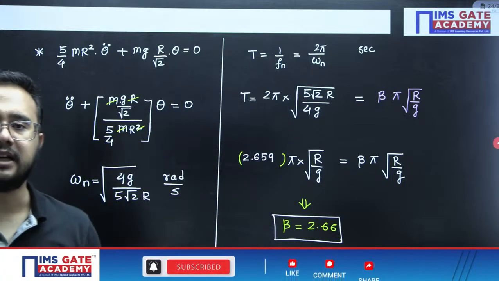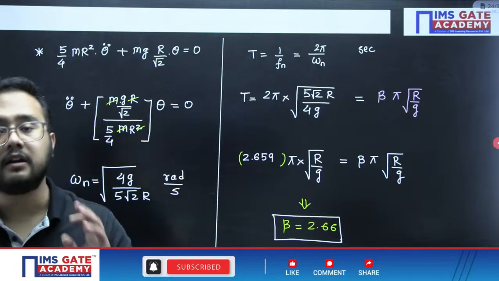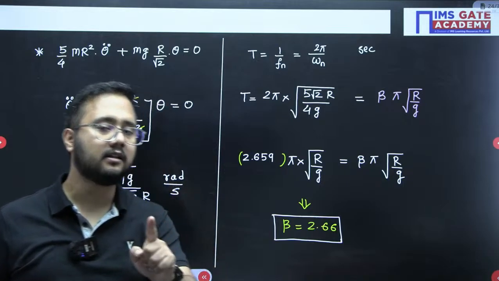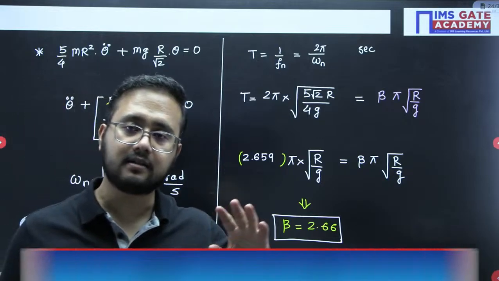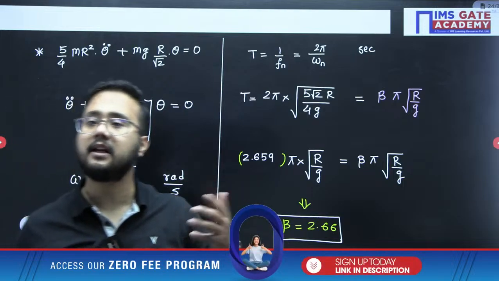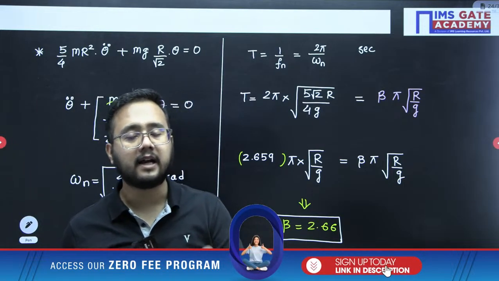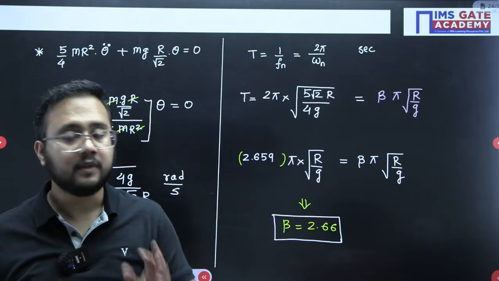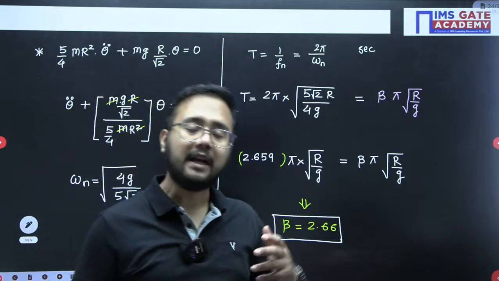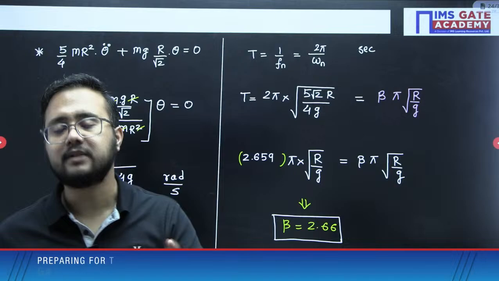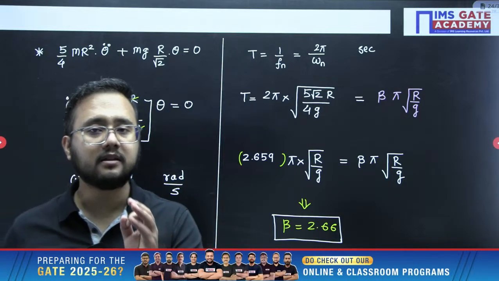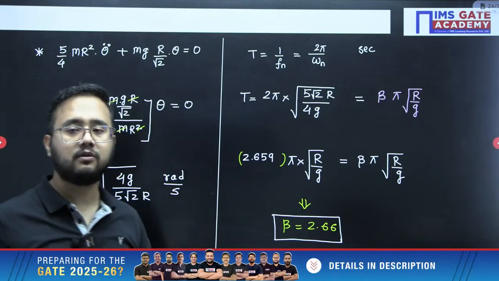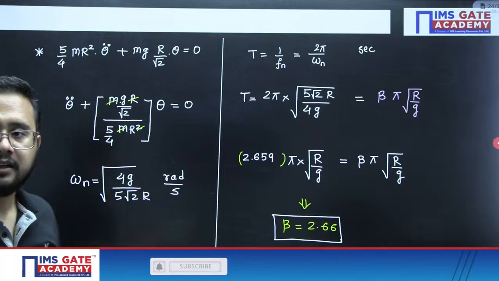Again, a very simple question, right? I'm telling you, in all natural frequency questions, you need to know the process. First, consider the static equilibrium condition of the system, disturb it, write down the equation of motion using D'Alembert principle, and then write it in a standard format, and then you will get the answer very easily. The most important part where many people make mistakes is writing the mass moment of inertia value. About the same point of rotation you have considered, you need to write down the mass moment of inertia value. So don't make a mistake in that part, right?